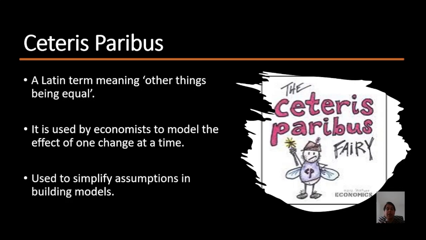But there are many other factors which affect demand. Income of the consumer, taste and preference. It could be the price of a substitute good. All those factors also affect demand. But at a time, economists try to study the effect of price on demand, assuming that all other factors are constant. When we do that, this is known as Ceteris Paribus.